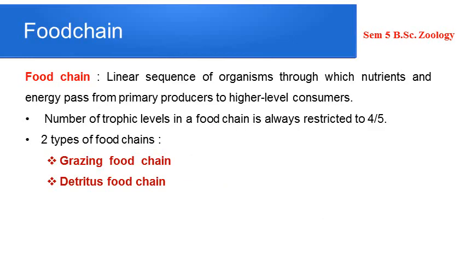So what is food chain? So you have been learning about food chain from lower classes. So defining food chain, it is actually a linear sequence of organisms through which nutrients and energy pass from producers to higher level consumers. To put it into a very compact one, the food chain can be defined as the transfer of energy from the producers through a series of organisms with repeated eating and being eaten. Okay, so that gives a complete concept of food chain.